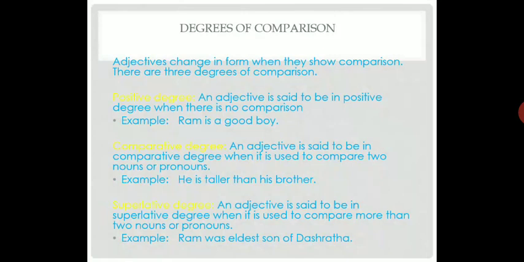Like, Ram is a good boy. She is a good teacher. She is beautiful. There we have used positive degree. We are not comparing with anybody. That is positive degree. Comparative degree means whenever we are comparing between two persons, there we have to use comparative degree. An adjective is said to be in comparative degree when it is used to compare two nouns or pronouns. Like, he is taller than his brother, that is showing comparative degree with the word THAN.